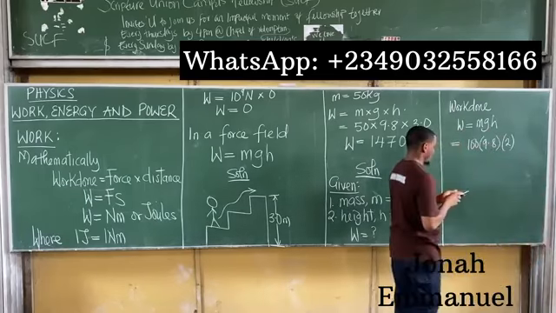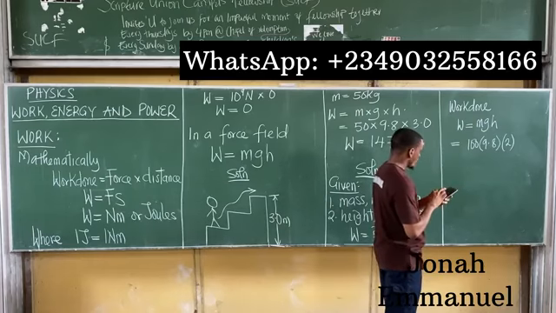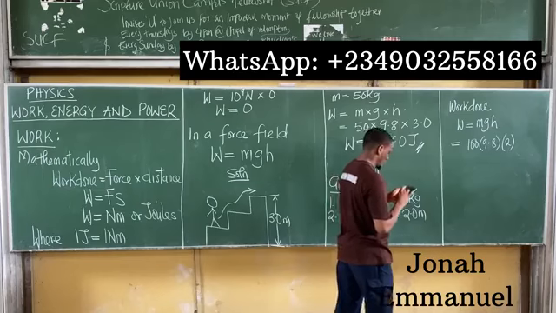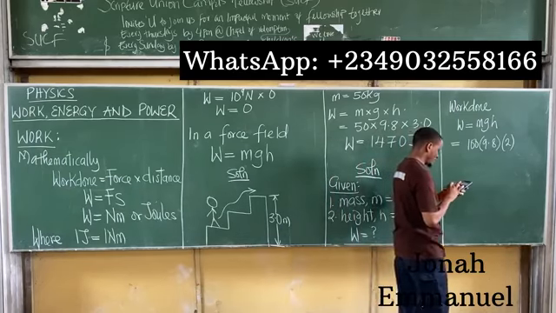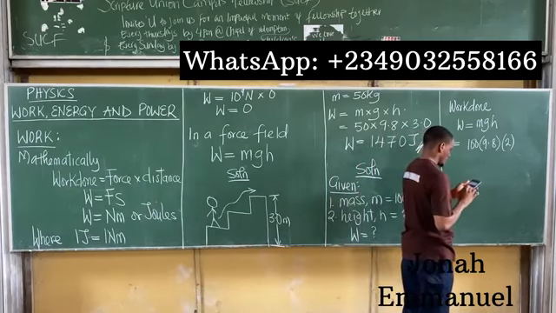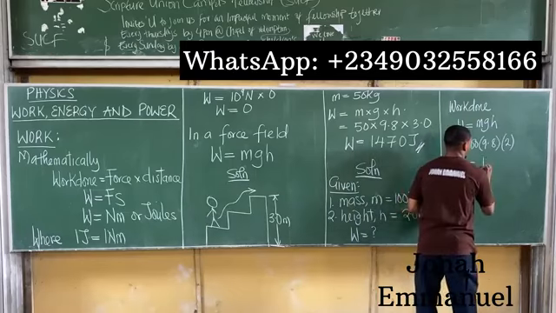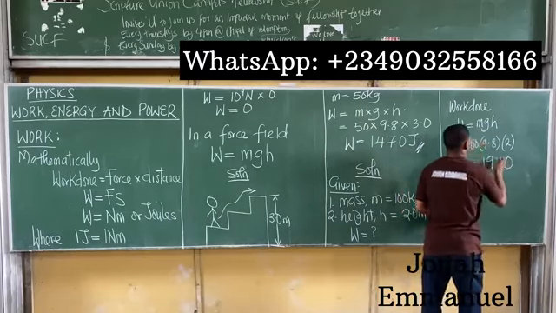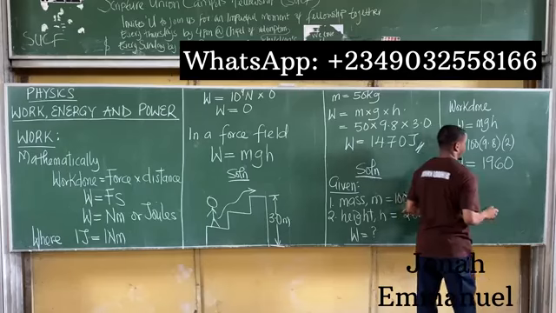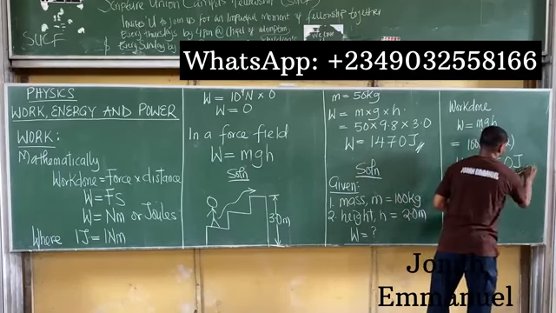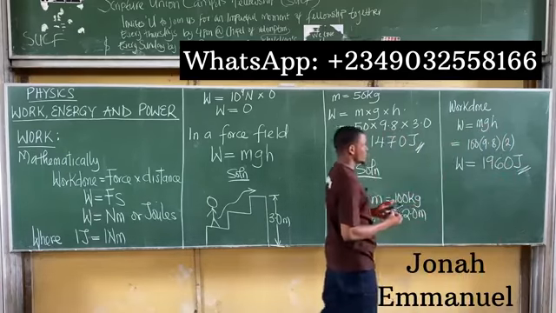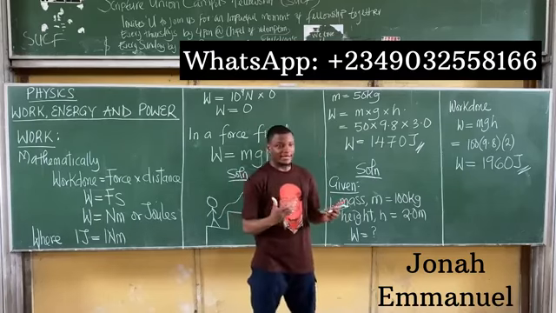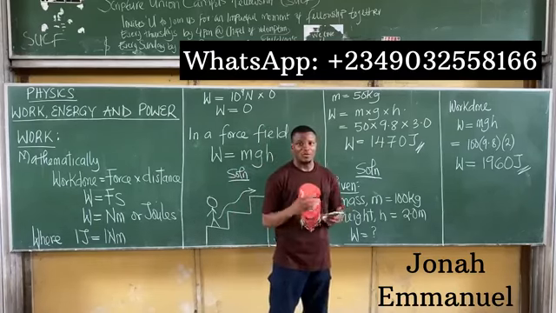So if I multiply all of these, 100 times 9.8 times 2, what do I have there? That's about 1960. Of course, that's work done, and it is in joules. So I have 1960 joules. All right, so this is a simple concept on how work is done.